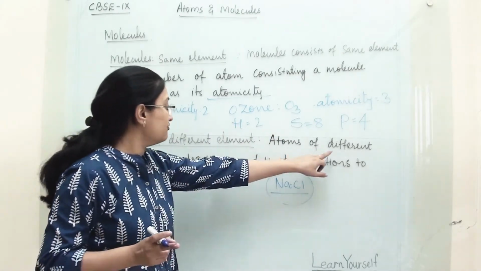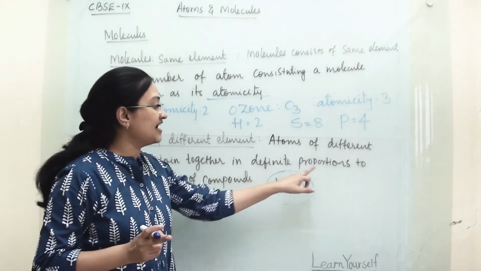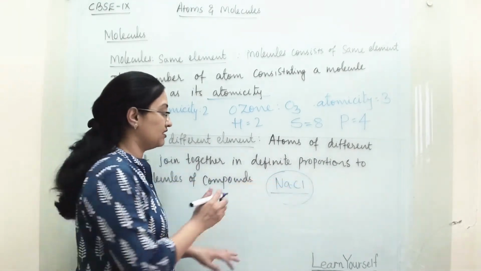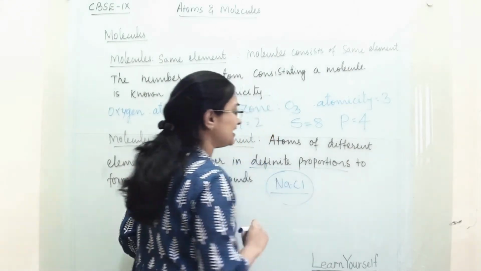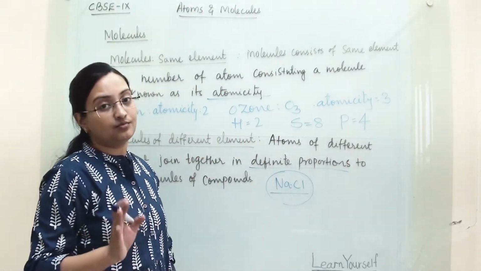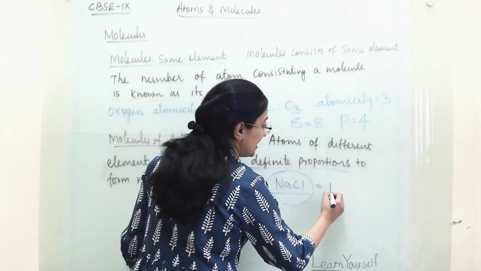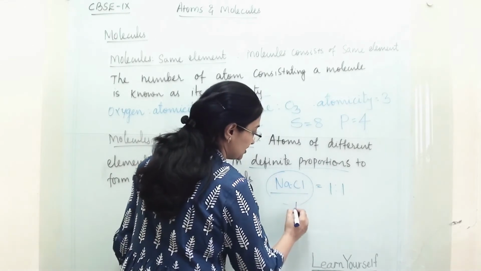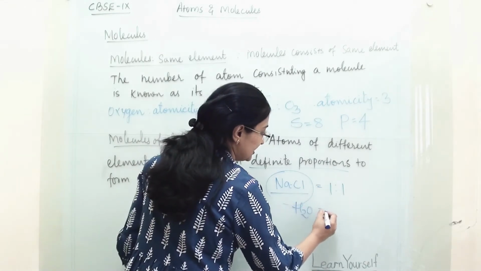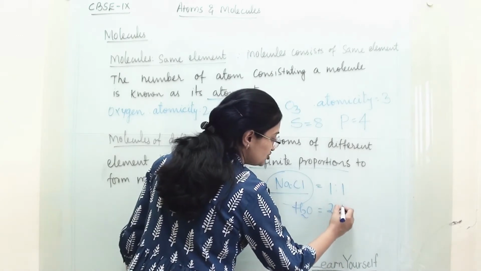Atoms of different elements join together in definite proportion. It is very important that when any compound forms, it forms in definite proportion. Here NaCl is combined in 1:1 proportion. In H2O, it is combining in 2:1 proportion.